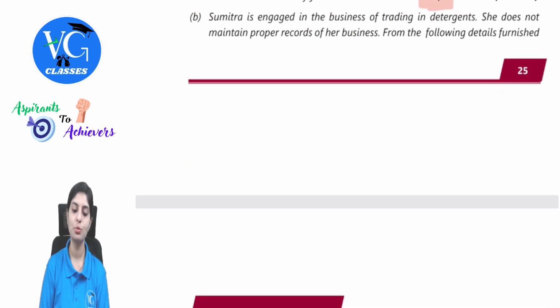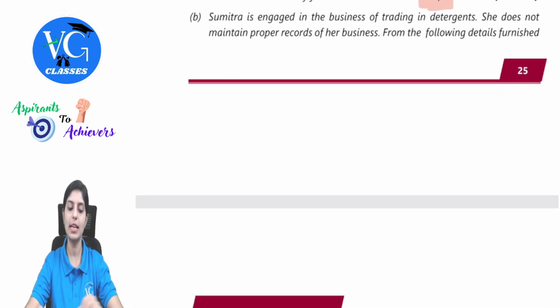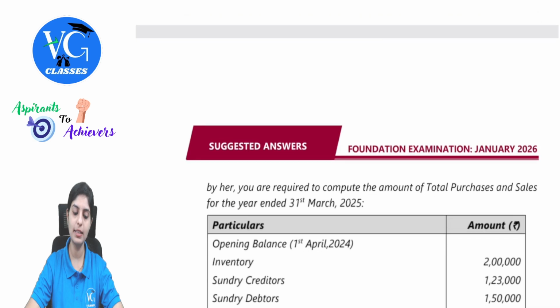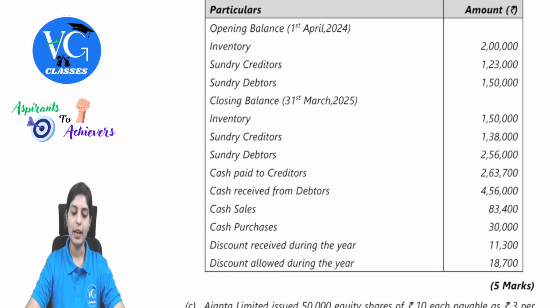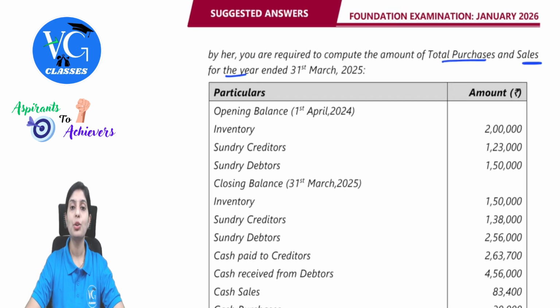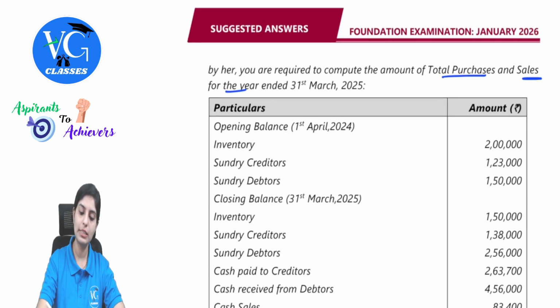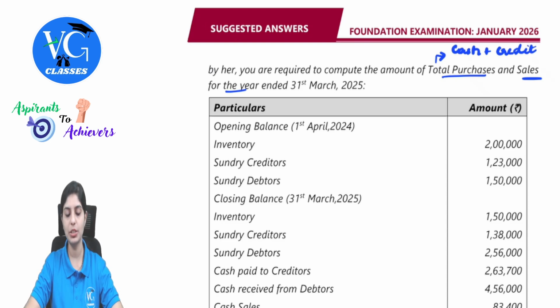Next question. Sumitra is engaged in the business of trading in detergent. She does not maintain proper records. From the following details, you are required to compute the total of purchases and sales. So they have given the requisite details. We have to just compute the total purchase. Total purchase or total sales includes both your cash plus credit transactions. Remember that both cash purchases as well as credit purchases.